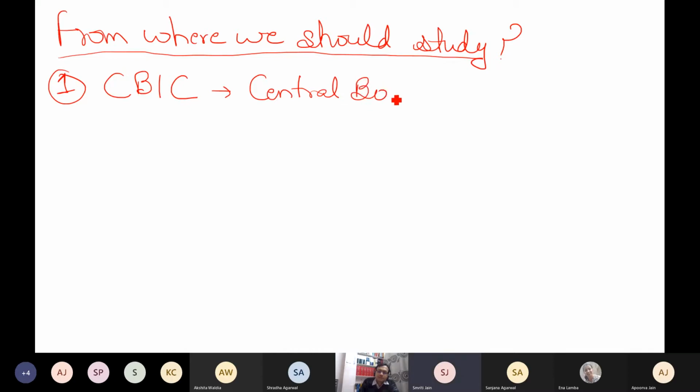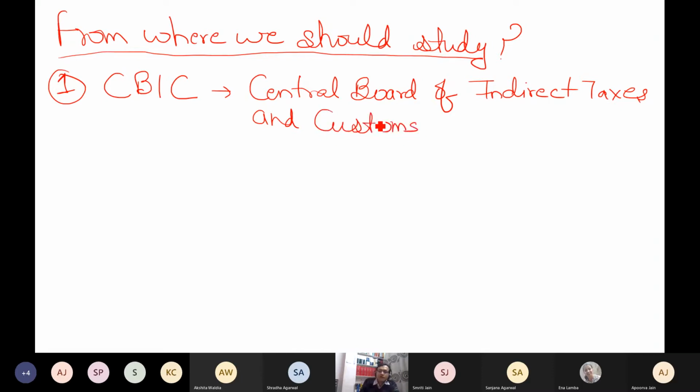Central Board of Indirect Taxes and Customs. It is the board which frames the rules and regulations of the indirect taxes. As far as income tax is concerned, there the board is CBDT, Central Board of Direct Taxes. Now we have the Central Board of Indirect Taxes and Customs, and we will refer to this website.